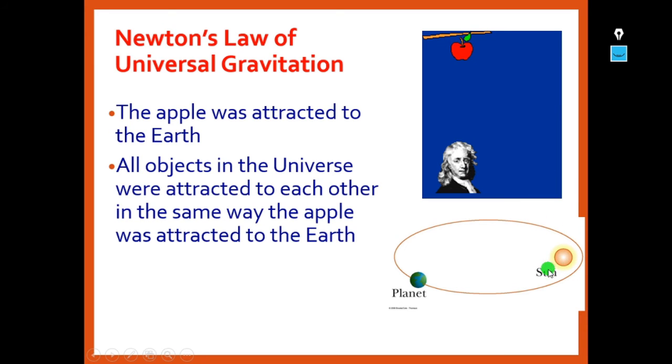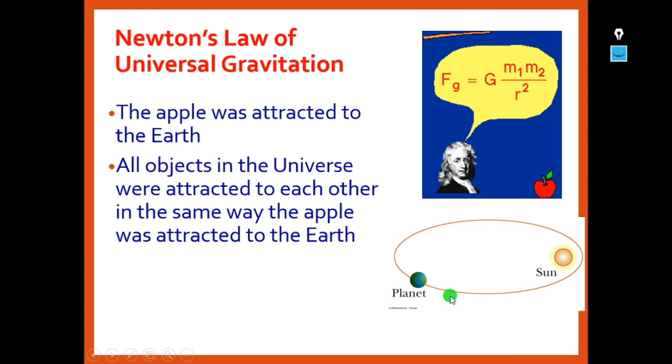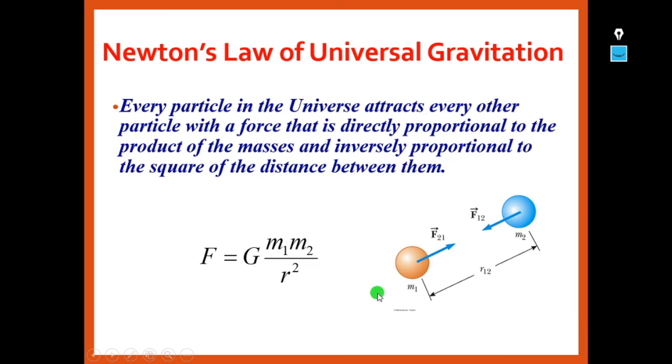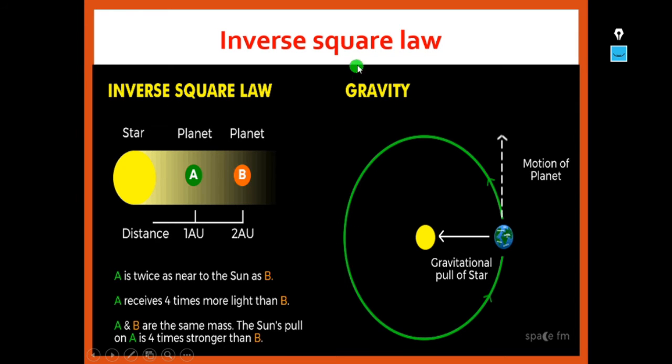So the sun is exerting gravity on the planet, hence the planet is attracted towards the sun and it is able to move in an orbit rather than fall into the sun. So if you see this, Newton's law of universal gravitation: every particle in the universe attracts every other particle with a force that is directly proportional to the product of the masses and inversely proportional to the square of the distance between them. Nothing more to explain.